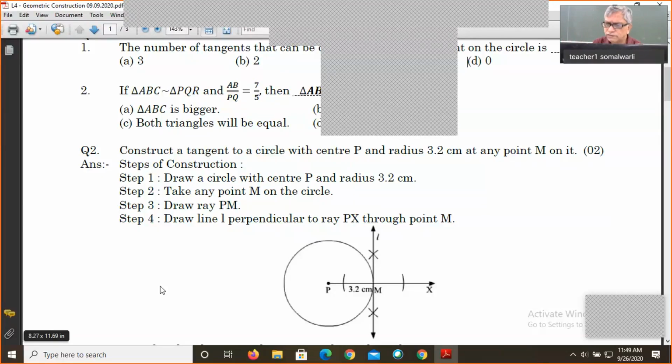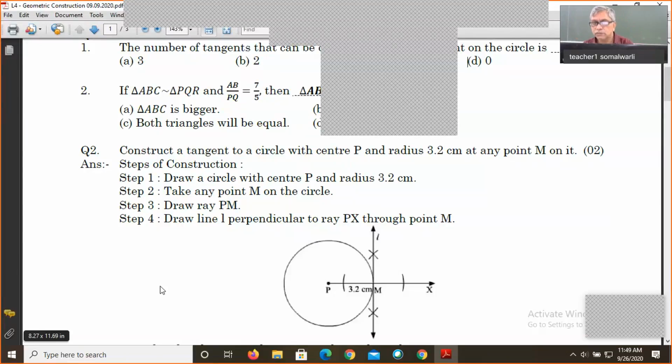Why is it a tangent? Because we have studied one theorem: a perpendicular line to the radius at its outer end is always a tangent. So what we have done in the construction is we have taken PM as a radius, and we have drawn at M a line perpendicular to PM.